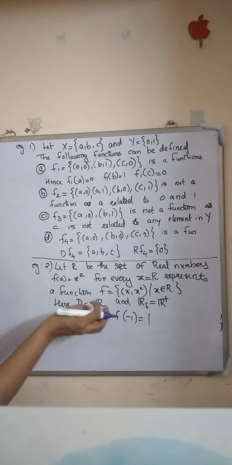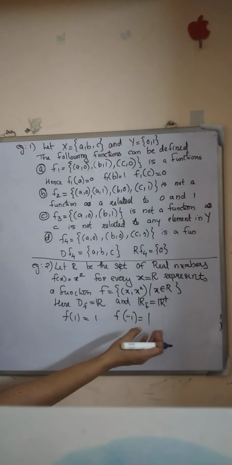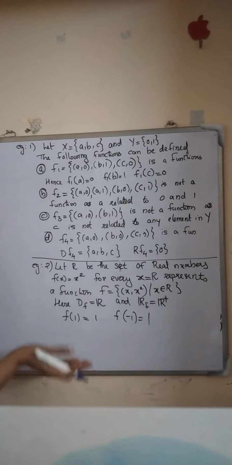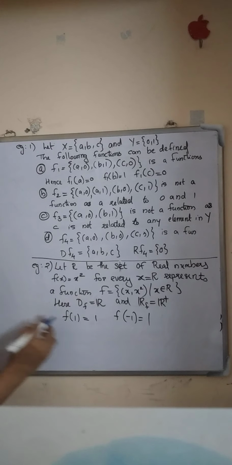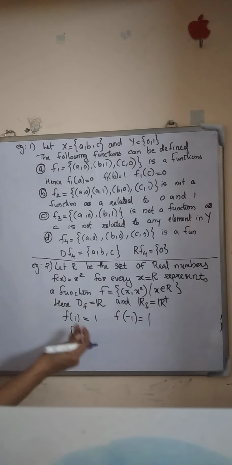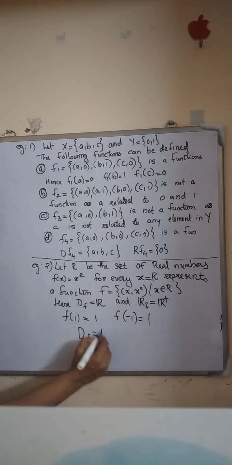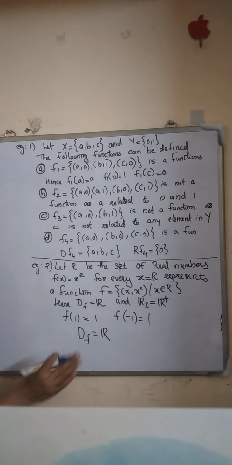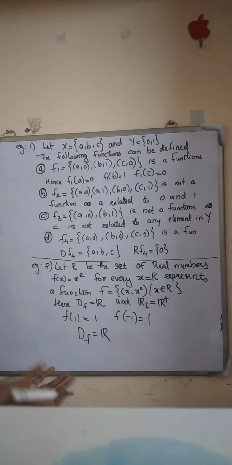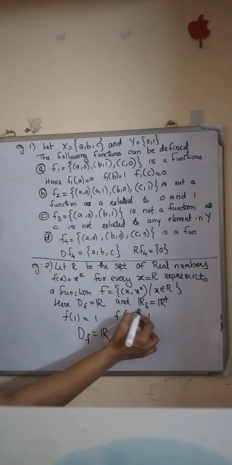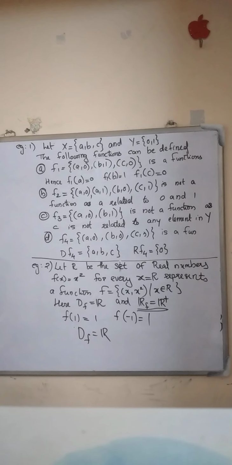So if we input negative values, we get an output or image set as positive. We can input every real number to the function, so the domain set is entire R. But the image set is always positive real numbers. So the range set of f is R plus, the set of all positive real numbers.